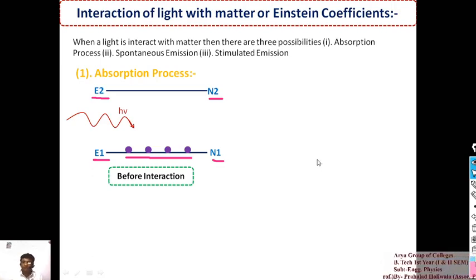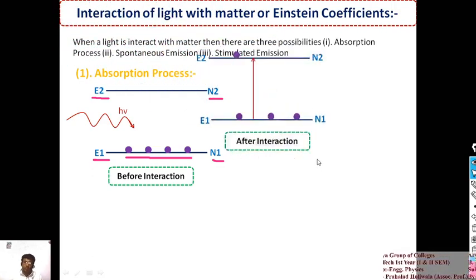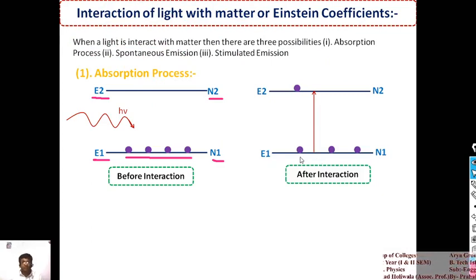After the interaction, the ground state electron absorbs the incoming photon and makes a transition from the lower energy level to the higher energy level. Got my point? So there is a transition from the E1 energy level to the E2 energy level.